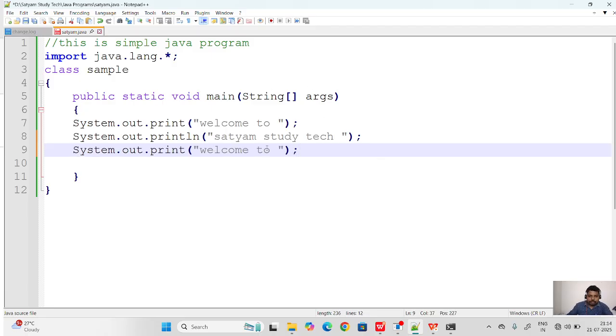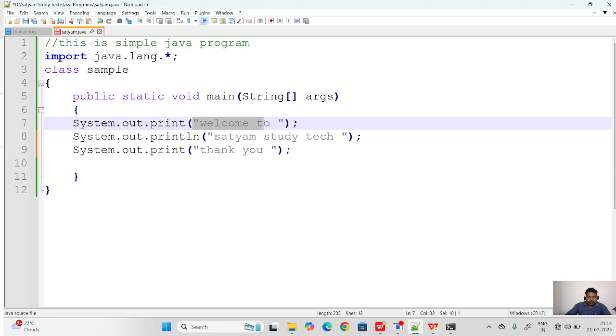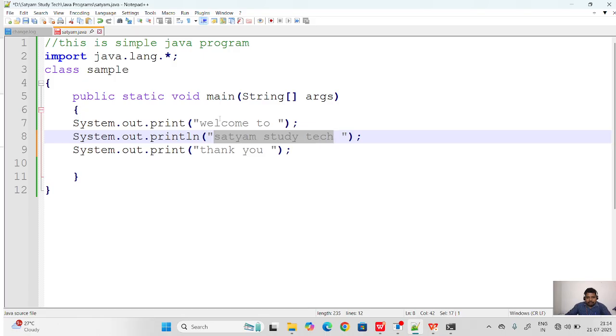Here I am not using println, only print, for thank you. So thank you is printed in the same line after welcome to and the text.